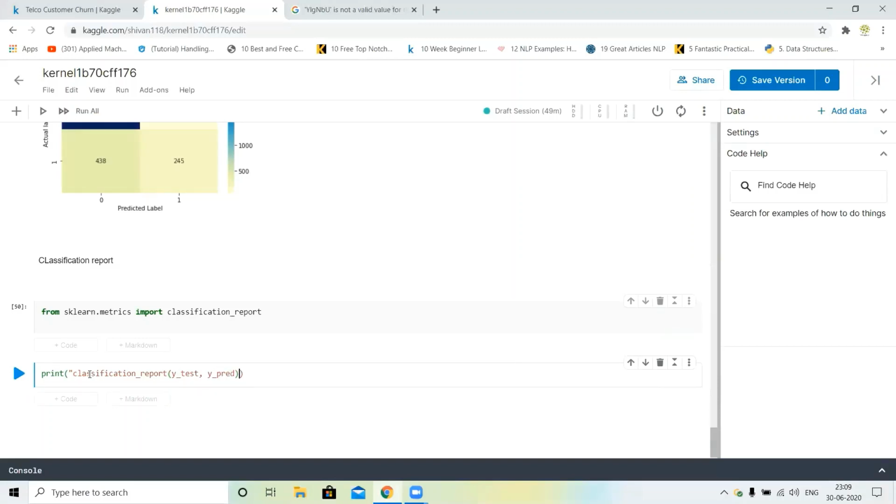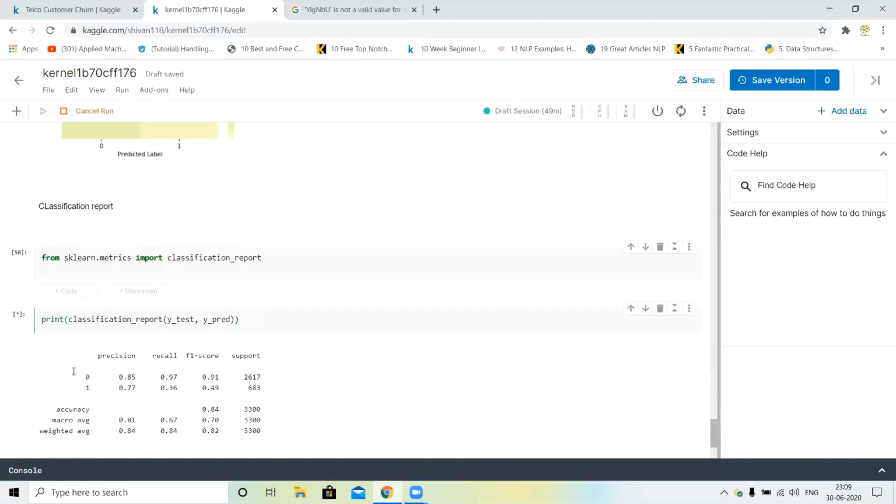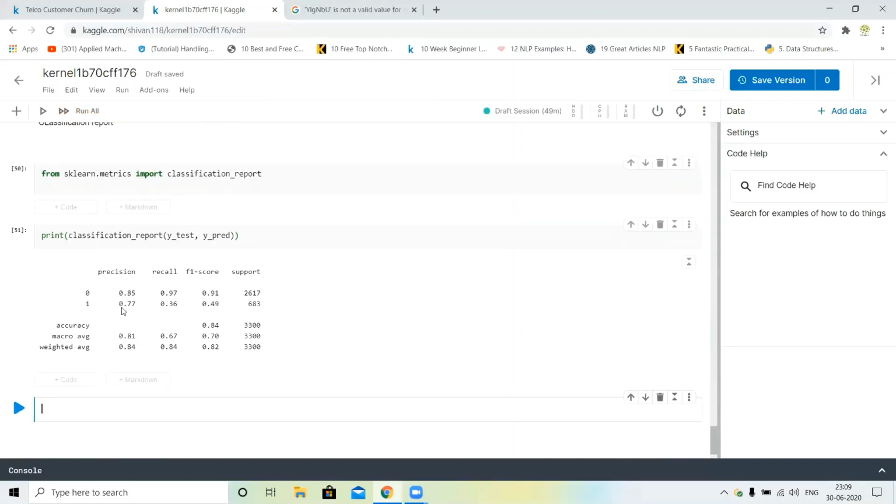Okay, this is wrong. Not in here. Just print this. You can see our precision, recall and F1 score. This is the print. Okay, 0 is 85 and 1 is 77%. Our accuracy is 84%.